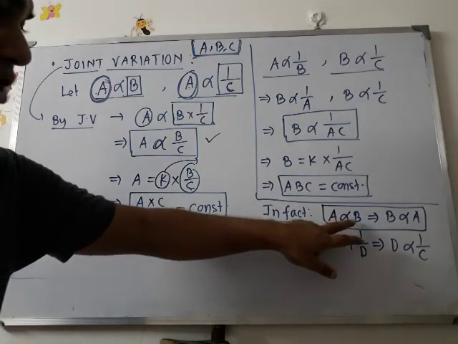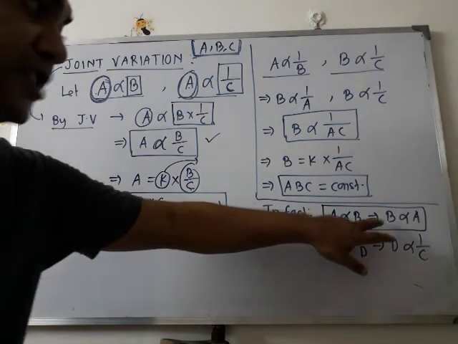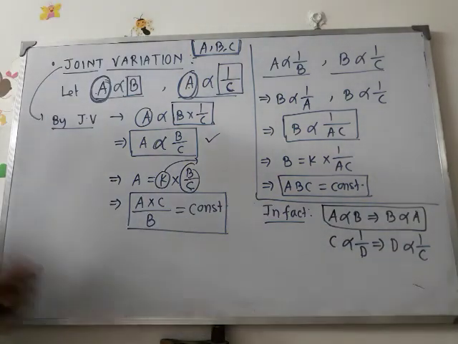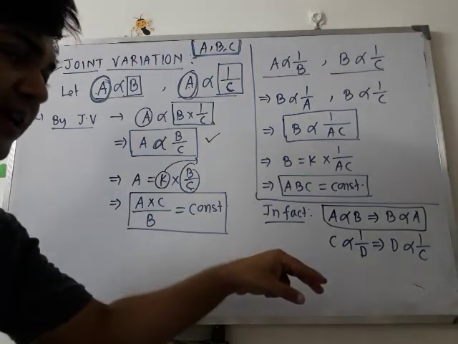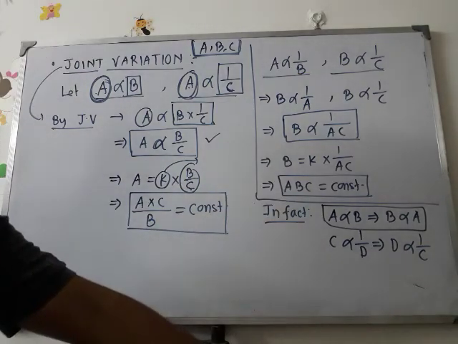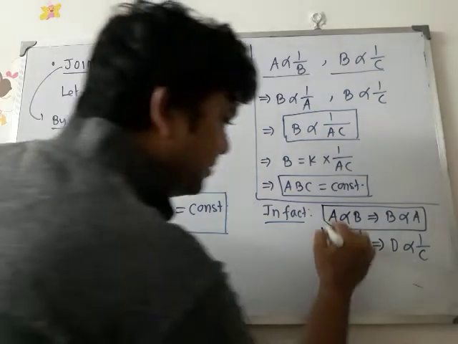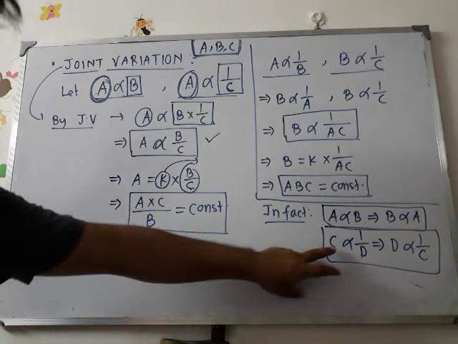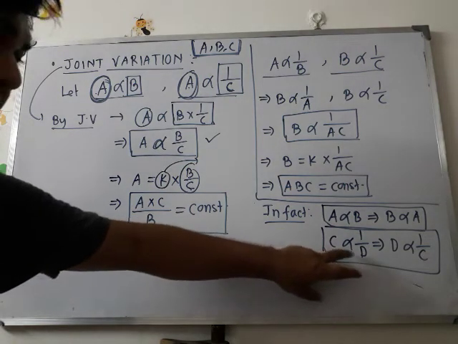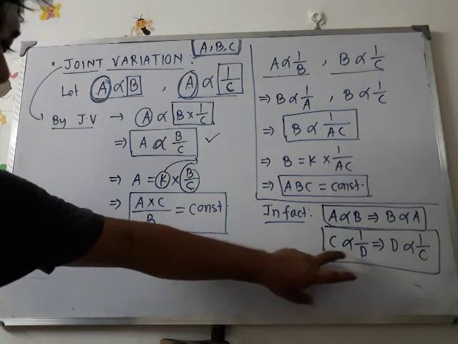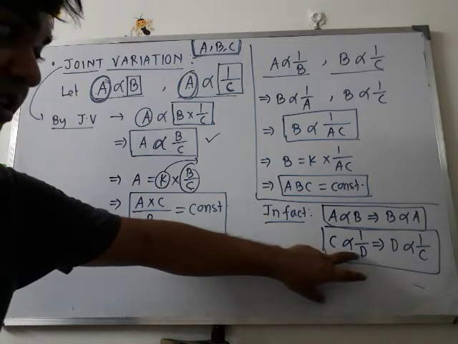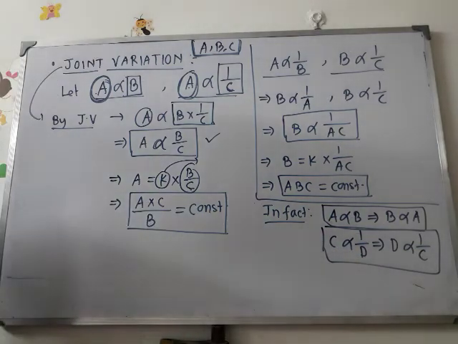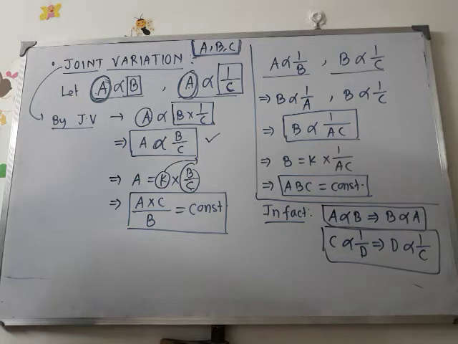A is proportional to B, that is, directly proportional to B, implies B is directly proportional to A. That is, if A is directly proportional with B, then B will also be directly proportional with A. If C and D are any two quantities, and C is inversely proportional with D, not 1 by D, then D is inversely proportional with C. So direct proportion or inverse proportion are actually mutual relations.